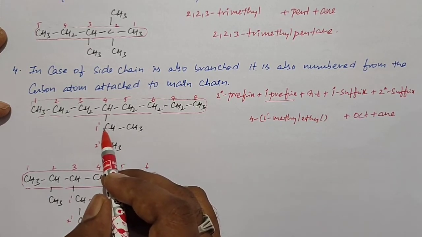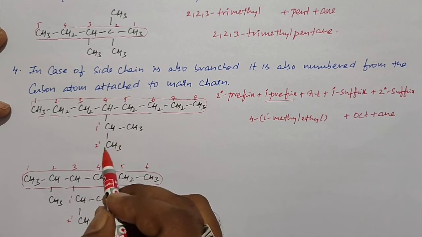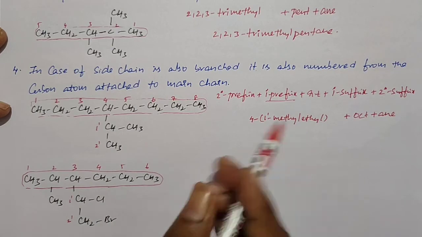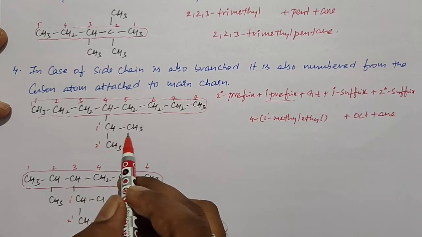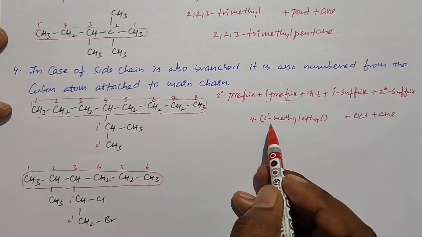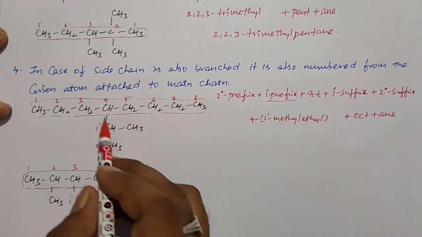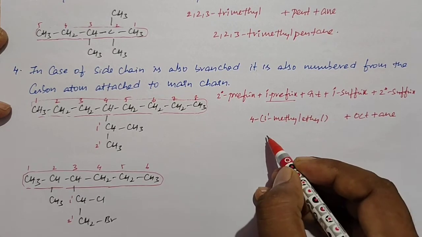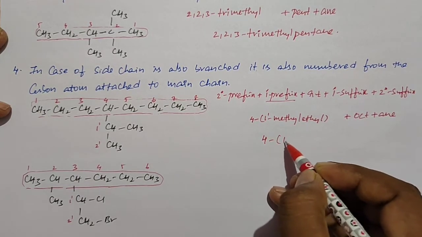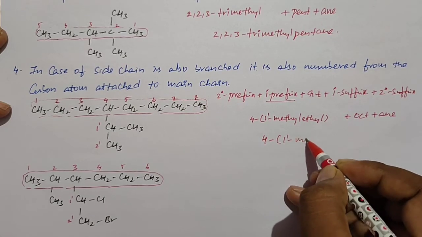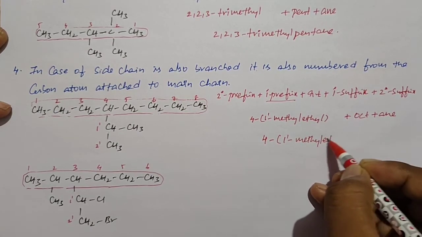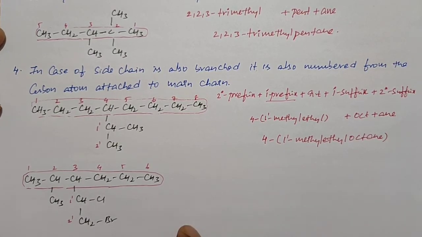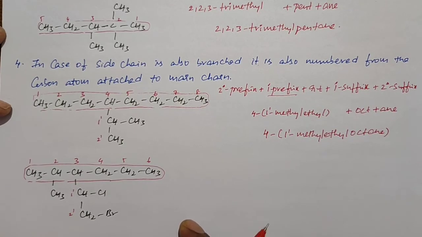So when branched side chains are present, we need to do naming like this. Here also we need to follow the rules. First we take the longest chain as the main chain or parent chain. The root word is 2, so we call it ethyl, and the branch present at first carbon, so we call it 1-methyl. So 1-methylethyl, and this is present at fourth carbon. That's why I take 4-(1-methylethyl)octane. So the complete name is 4-(1-methylethyl)octane. Okay, so this is the last example for you.